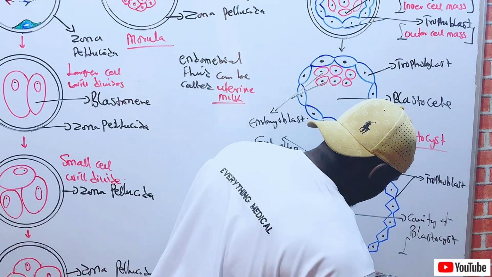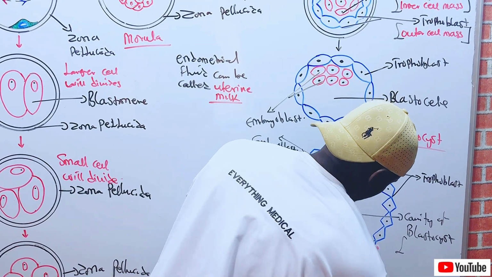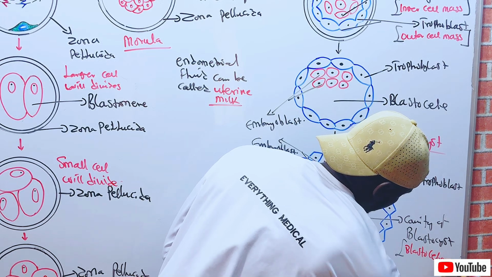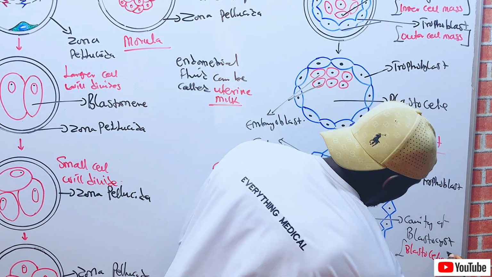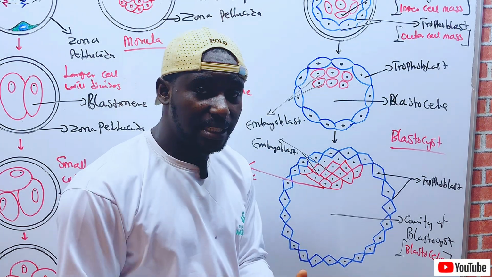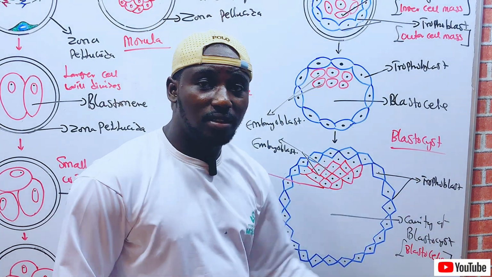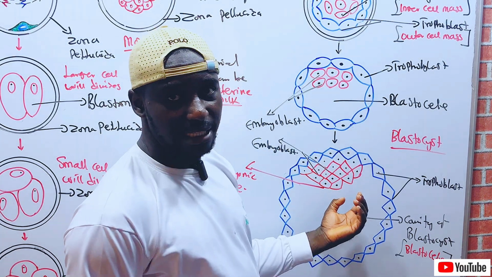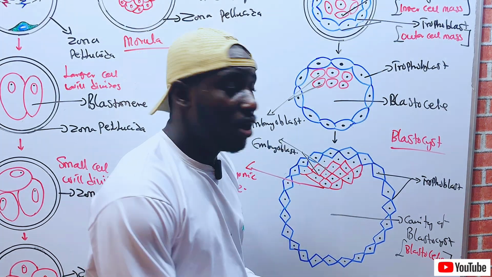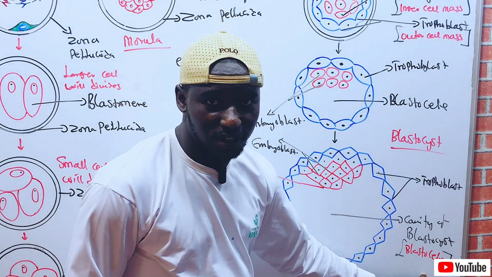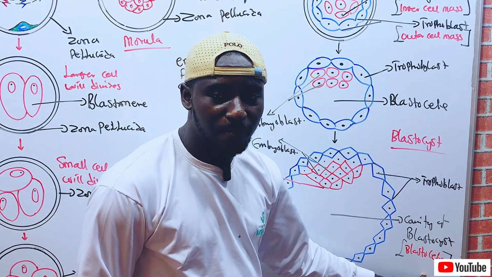Which is called the blastocoel. I've told you what led to the flatness of the trophoblast and the compaction of the embryoblast. It is the enlargement of the cavity of the blastocyst, or the blastocoel, that led to that.